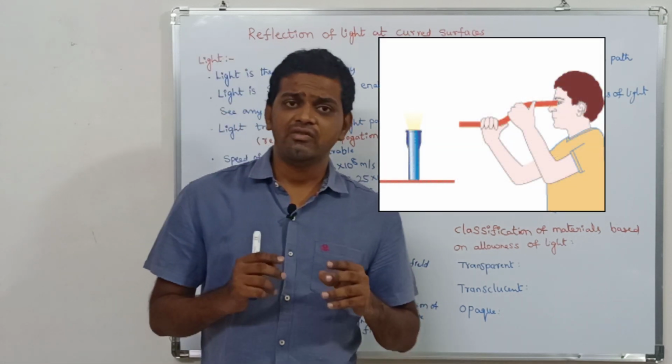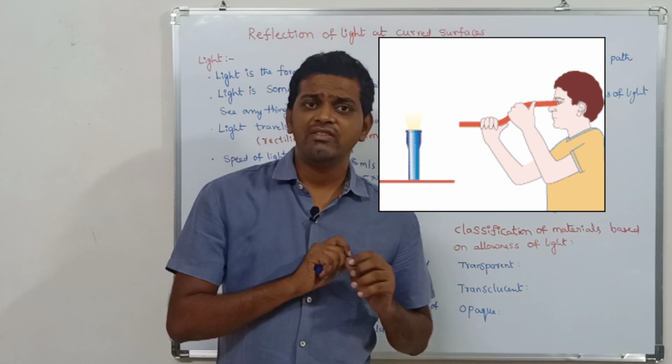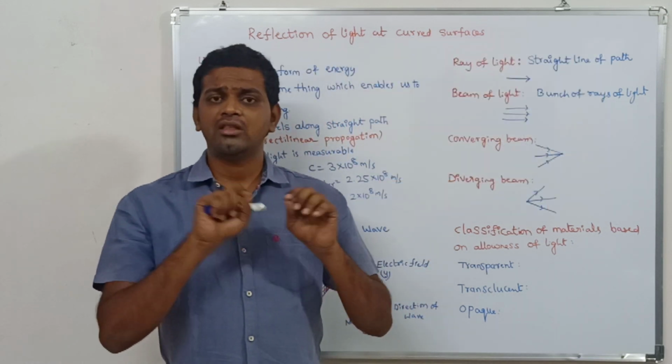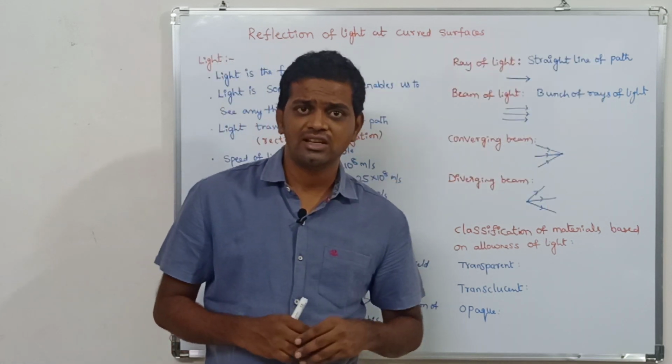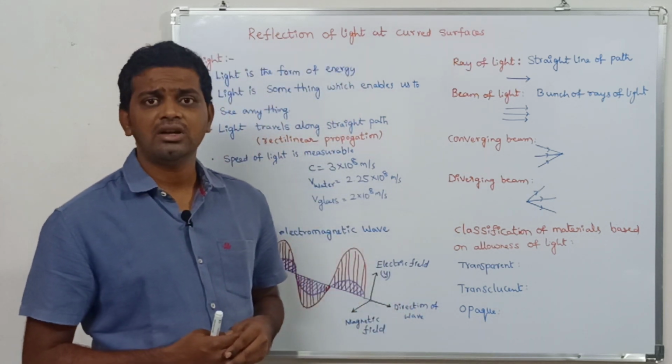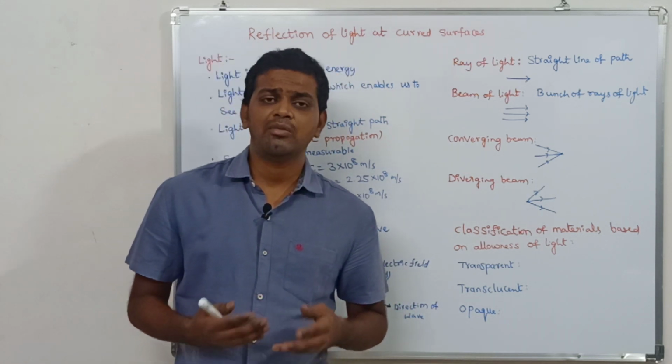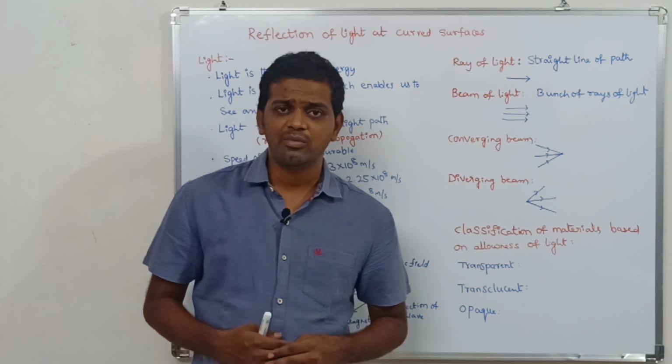Why? Because whenever you bend the straw, the light will not move through the path of the cylinder of the straw. Is it clear, children? So from this activity we can prove that light travels in a straight line, which is nothing but the rectilinear propagation of light.